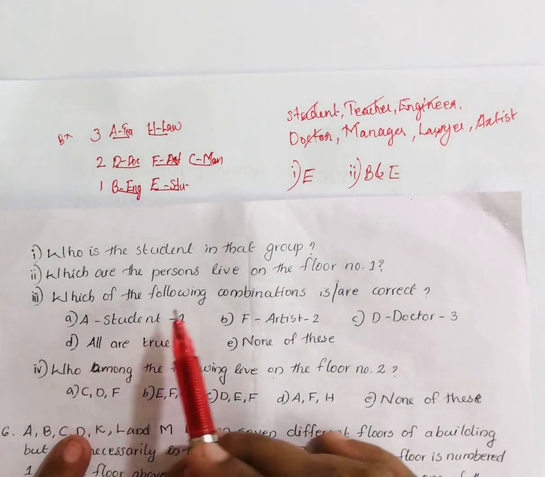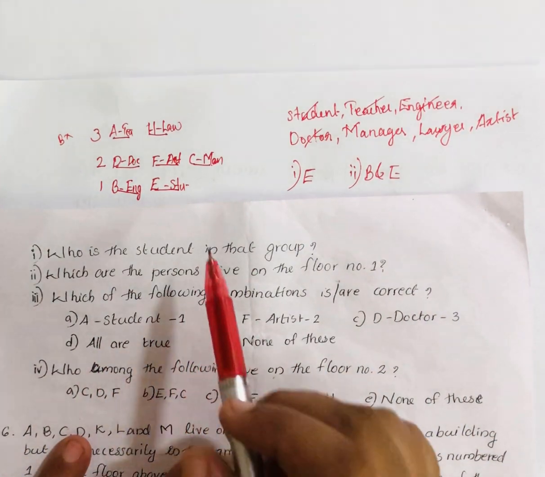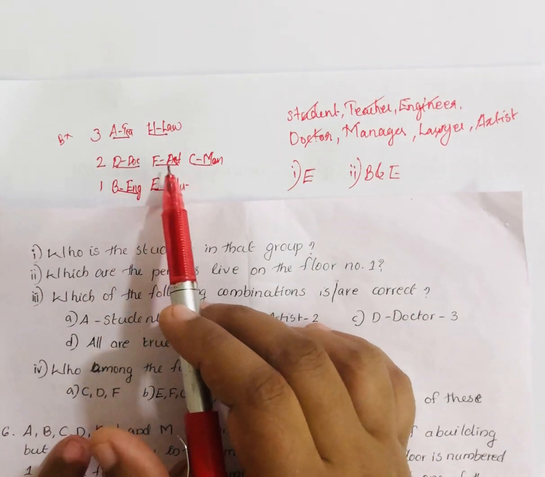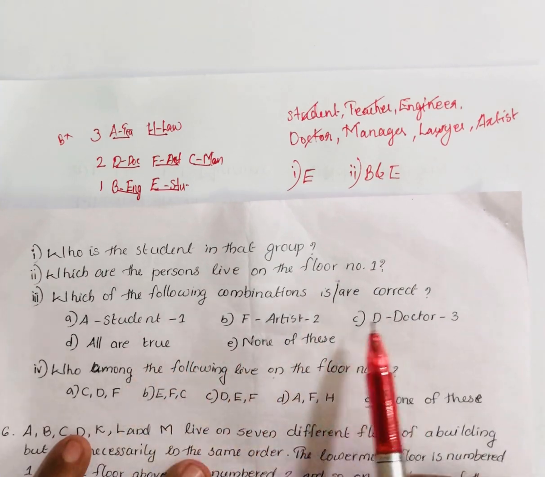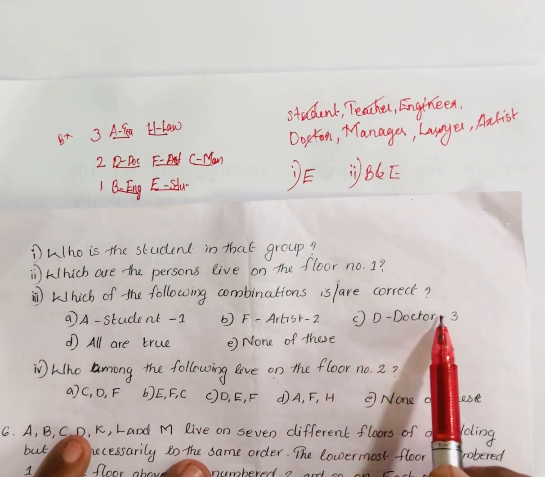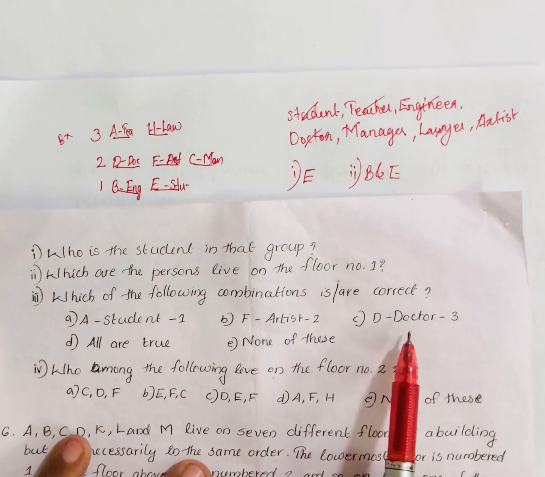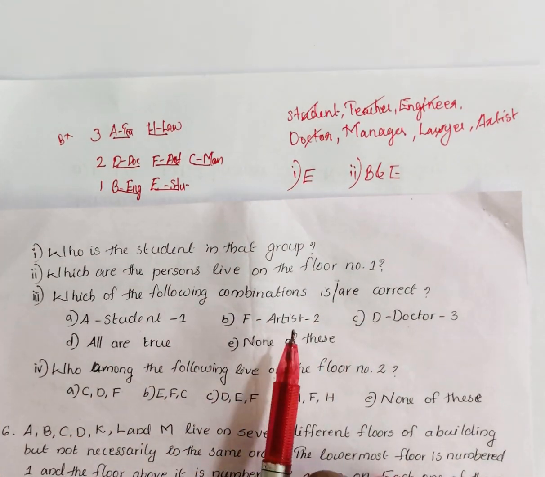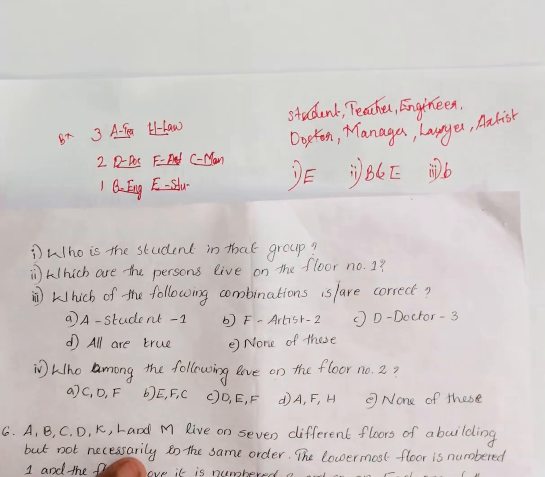Then third question, which of the following combinations is correct? A student 1. A is not student. Then F artist 2. That is correct. Then none of these is there, so we have to check the remaining 2 options also. D doctor 3. D is not third floor. It is doctor, but it is not third floor. It is on second floor. So this is also wrong. All are true, that is also a wrong option. So second option B is the correct answer.